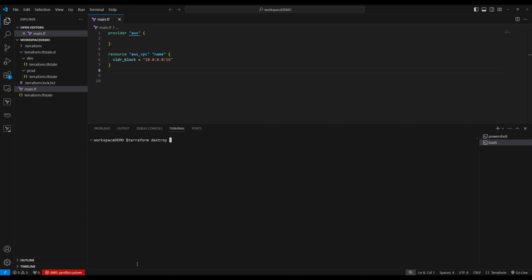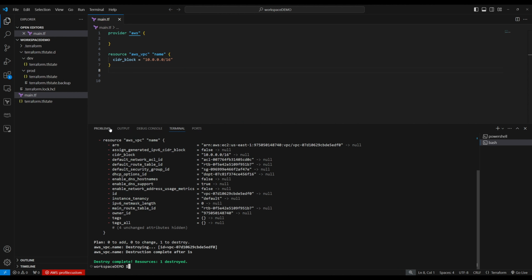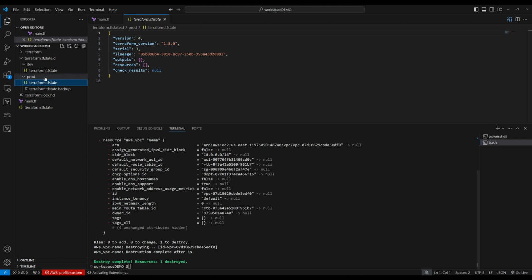So when you do terraform destroy here, with --auto-approve, you are in the prod workspace and you're doing destroy. It only destroys the resources in that workspace. Now see, destroy complete. Now you go to the terraform folder. See, the backup is already created. This should be empty. See, there's nothing in here.